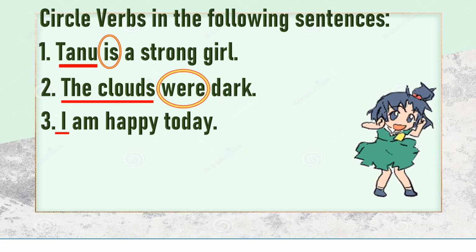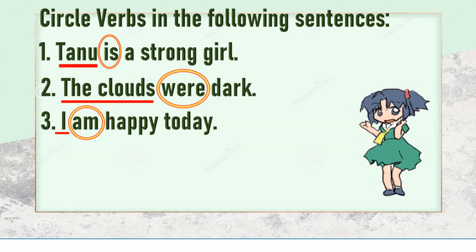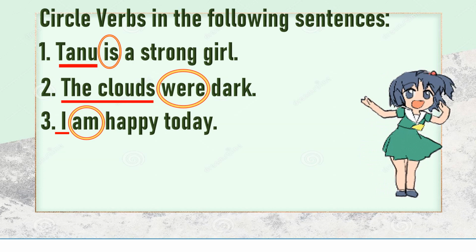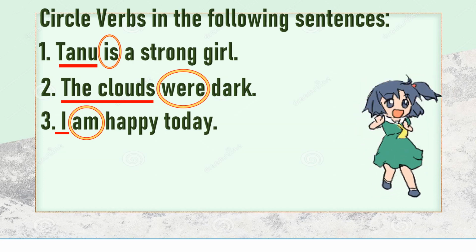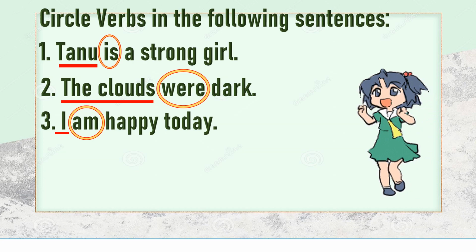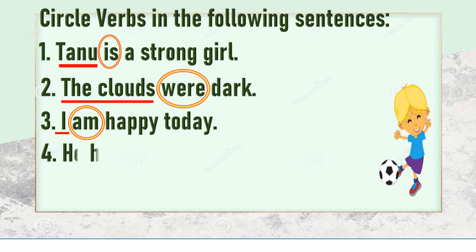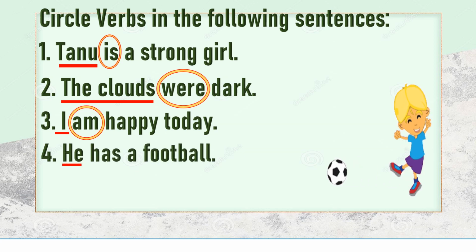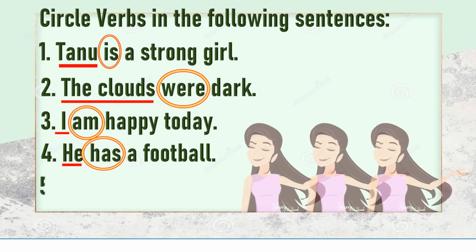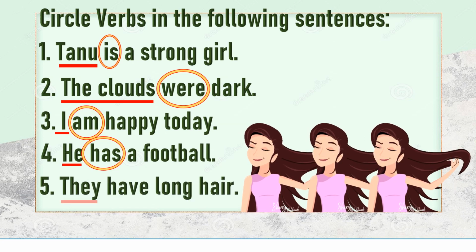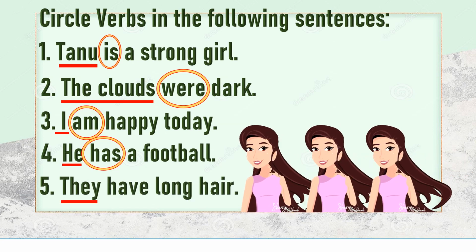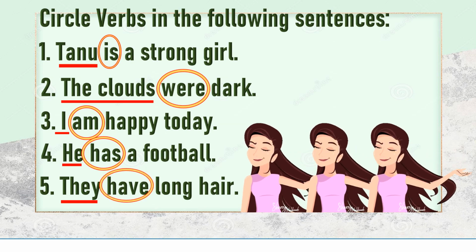Next, I am happy today. I is your subject. The word am is telling you about my existence right now, how I am feeling right now. Am is telling you about the present. Fine. So am is your verb. Next one, he has a football. He is your subject. And what he has, a football. The word has is telling you about the possession. Has is your verb. Last one, they have long hair. They is your subject. What do they possess? Long hair. So the word have is telling you about the possession.